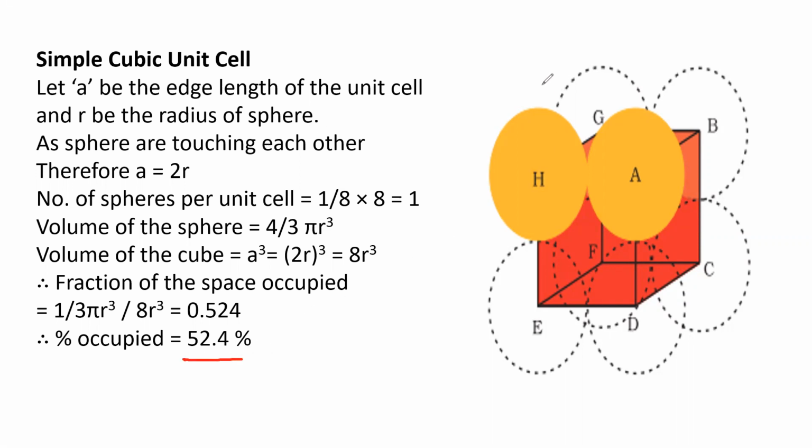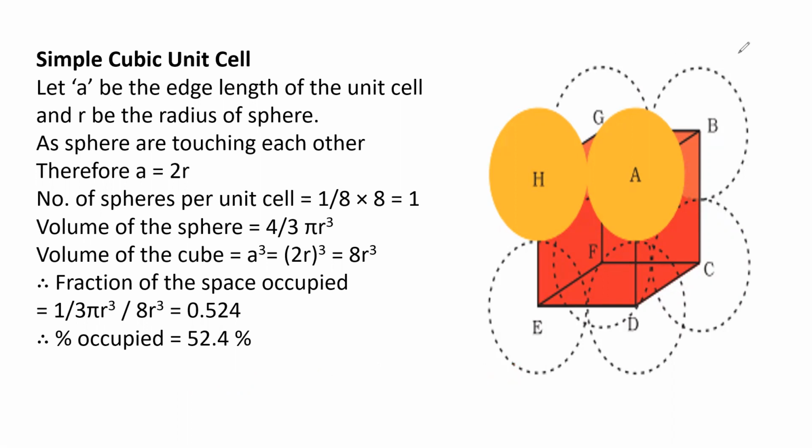So in this they ask: the void space is maximum in which type of unit cell? The void space is maximum in simple cubic unit cell, because the packing efficiency is 52.4%, so void space is around 47.6%, or simply you can say up to 48%. Just note down: void space in simple cubic unit cell is 47.6%. So this is about simple cubic unit cells.